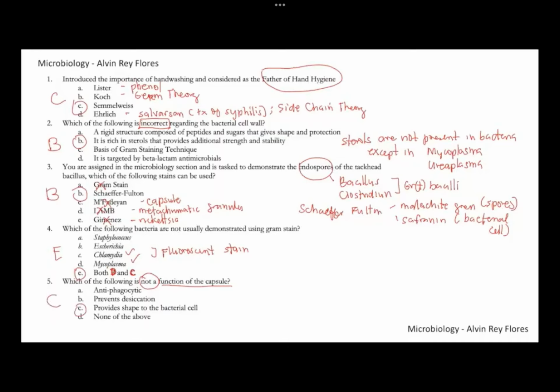It does not give the shape of the bacterial cell. It is the cell wall that gives the shape. Functions of the capsule include being antiphagocytic and preventing drying or desiccation. It's also antigenic, but it would not give the shape of the bacterial cell. Examples of encapsulated bacteria include Klebsiella pneumoniae and Streptococcus pneumoniae. So for number five, this is letter C.